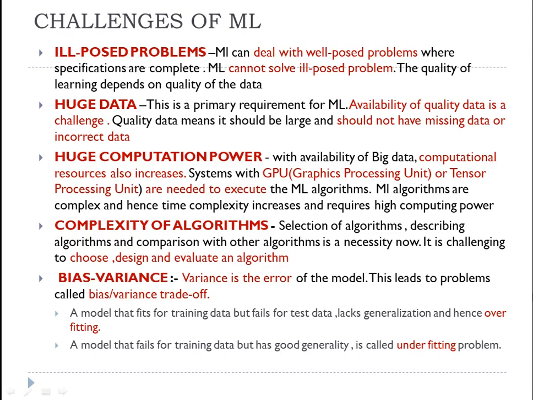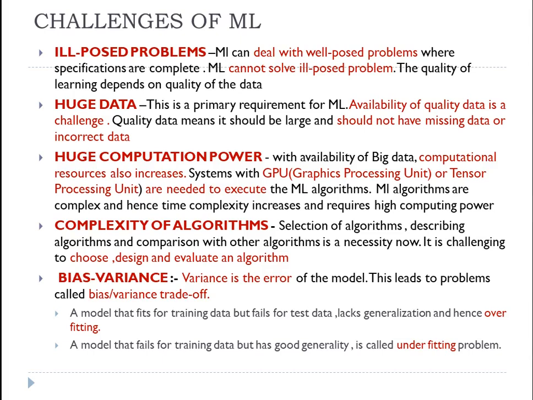Another problem we see is just the opposite, the underfitting problem. Underfitting means the model fails even on the training data. So you have developed your model, you have trained it, and when you test the performance, it is failing on the training data. Then we say that the model is underfitting. So it's very important that when you develop your model, you achieve a good balance between overfitting and underfitting.